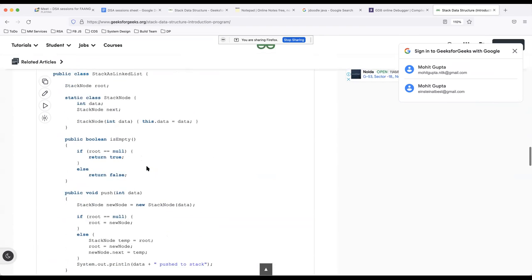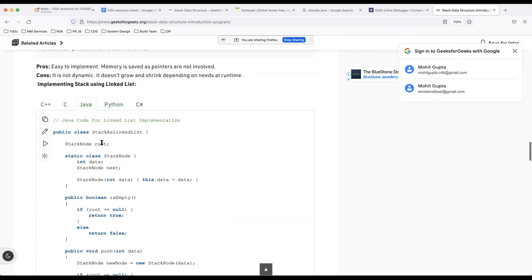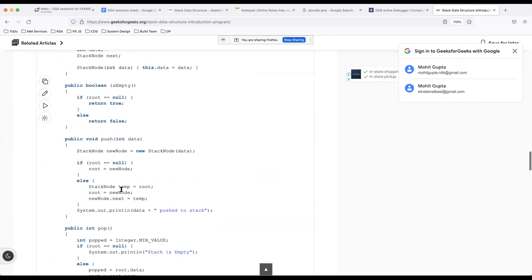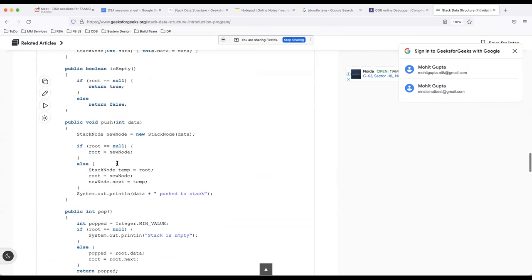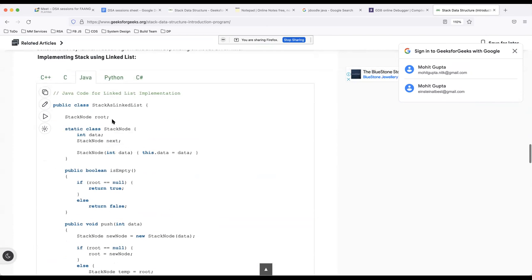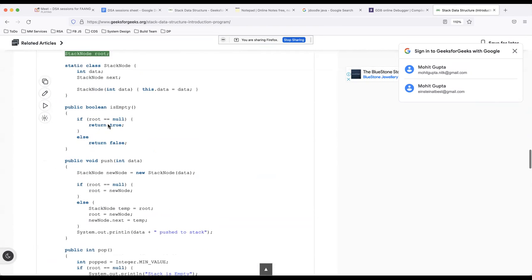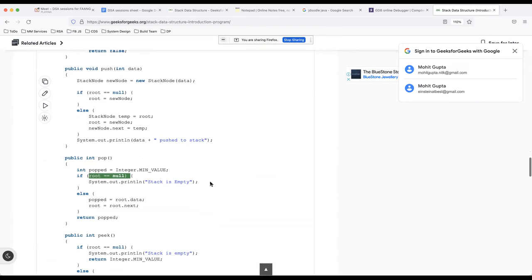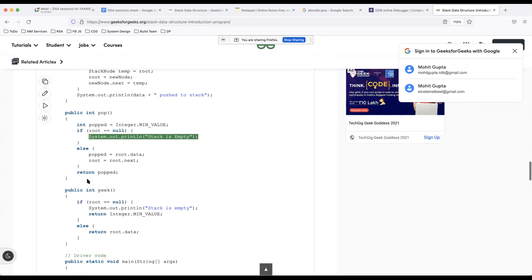similar concept that we use. You can have a top or a root, and you can initialize it in the constructor like we did, or you can keep it null. They have not given a value to it, so it will be null. Whenever you're doing a pop, you can check if it is null, then just throw an exception or print a message saying that it is empty.